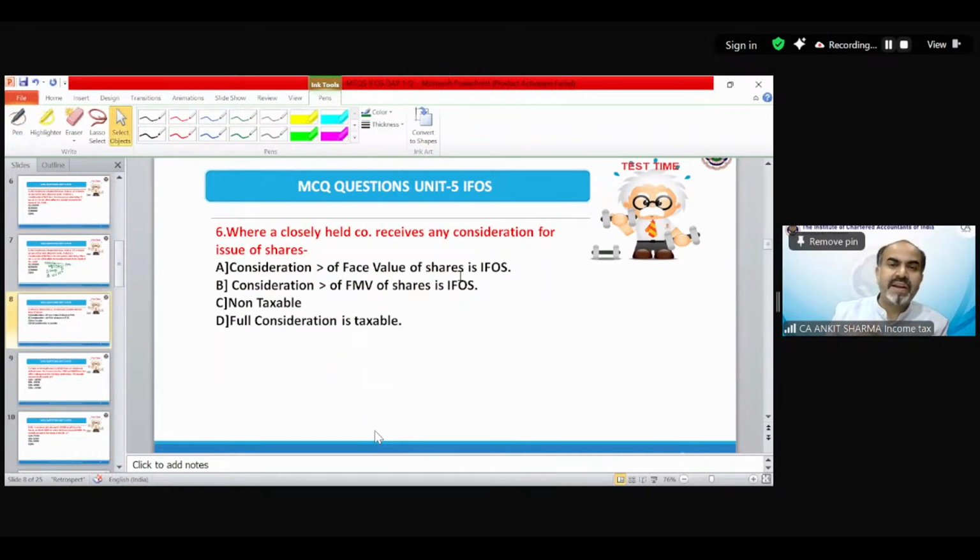Where a closely held company receives any consideration for issue of shares, which is the correct answer? What is the income from other source? Where a closely held company receives any consideration for issue of shares. Let me complete this question. I guess this is incomplete.